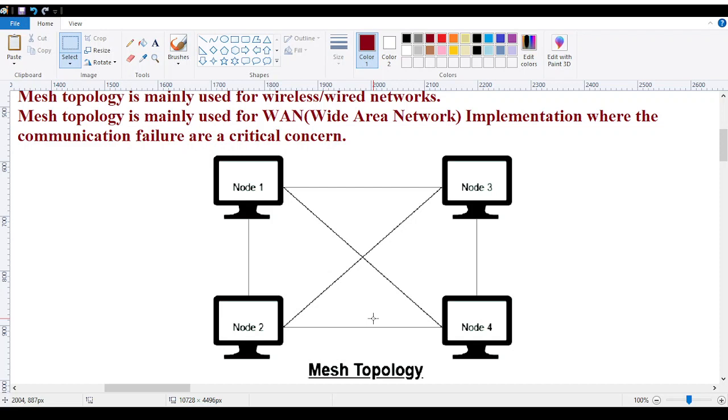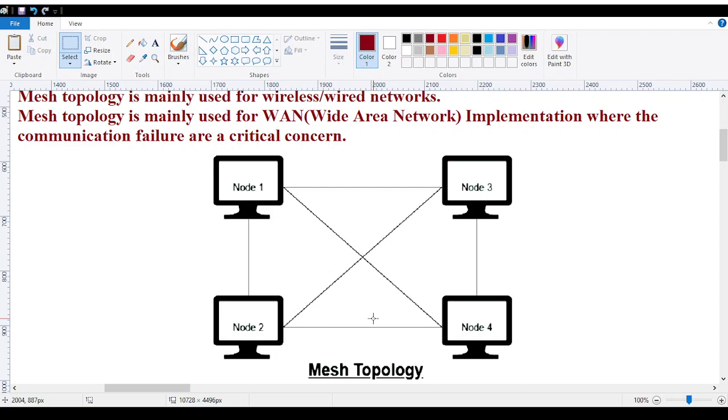That is what the mesh topology says. Whatever the number of nodes you are going to have, that doesn't matter. All the nodes are going to connect with each other in a separate form. So whatever cell phone towers you see in your surroundings, they are all connected using this mesh topology. All the things are connected within this mesh topology. This is a topology where we use both wireless and wired networks.